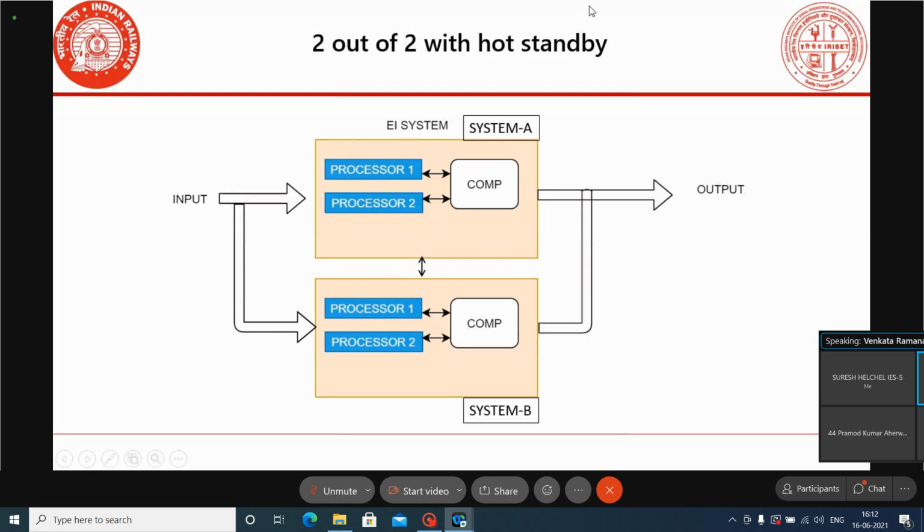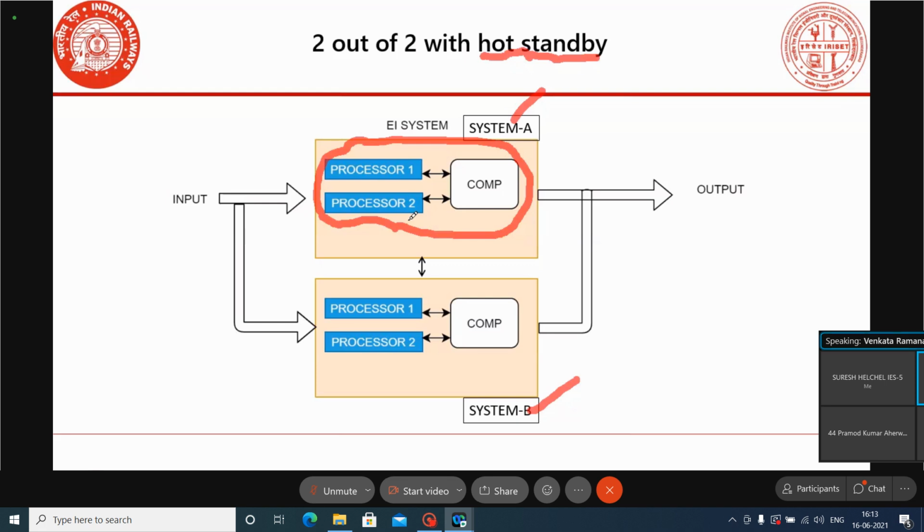Now we will see the arrangement of the 2 out of 2 with the hot standby system. Here two systems are there, system A and system B. We have a standby arrangement here, and there is communication between both systems. It is a hot standby arrangement. Inside one system, we are using two processors. Generally processors are used in the CPU.